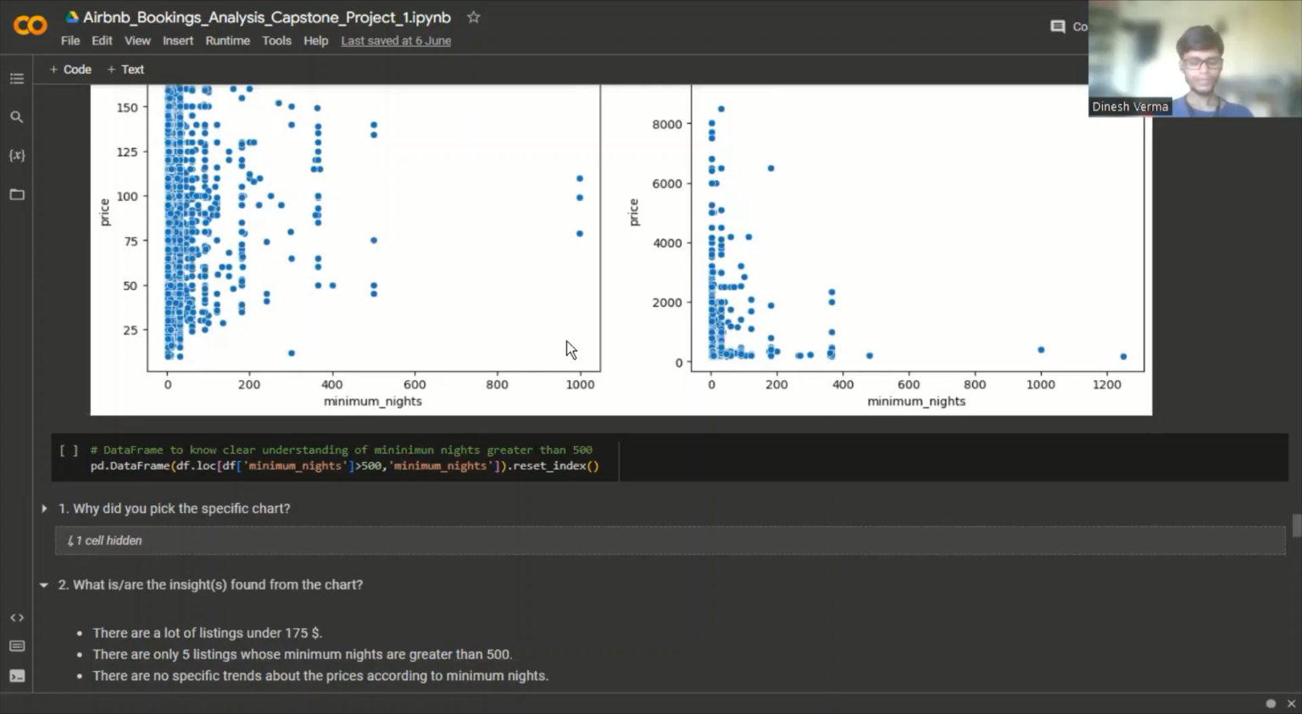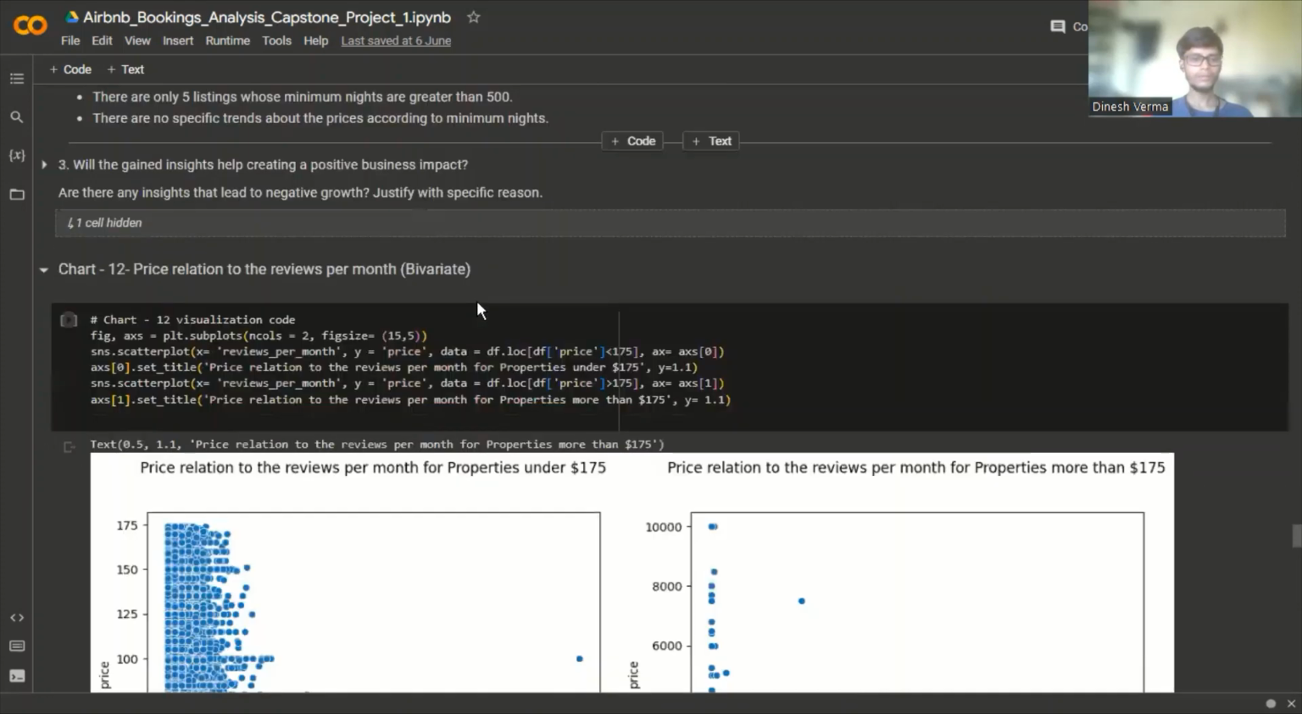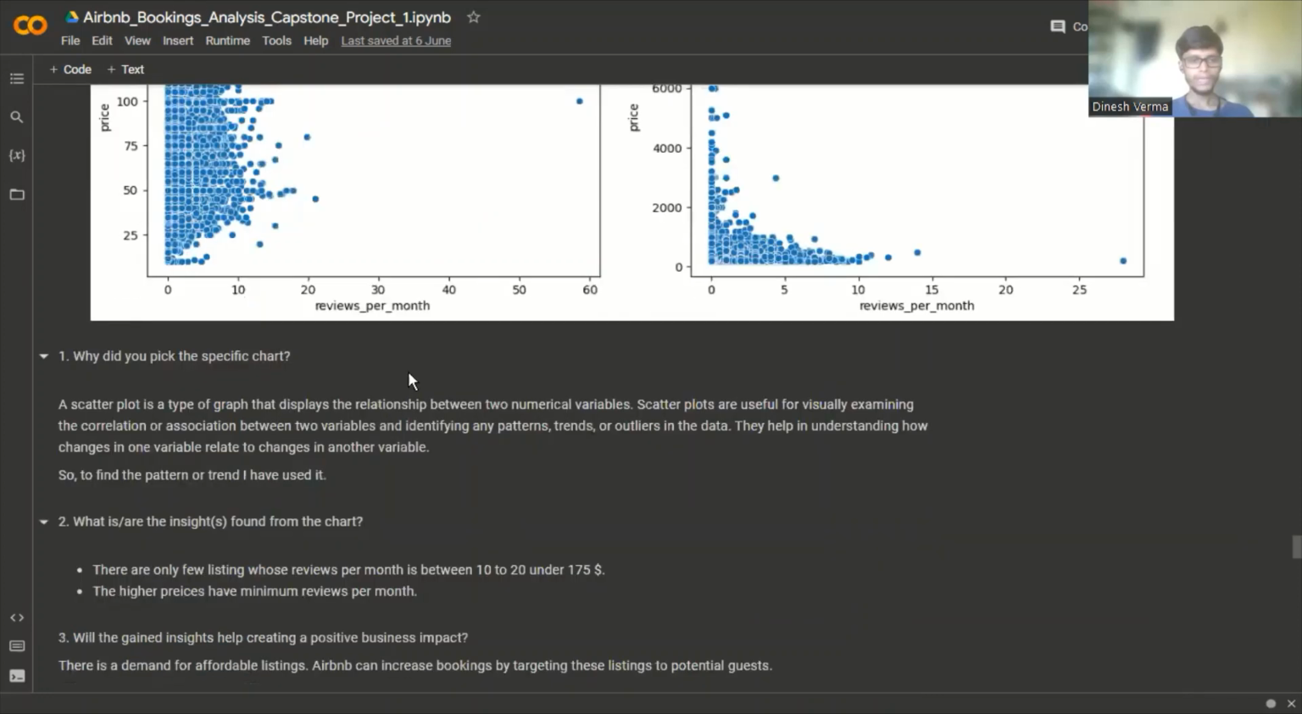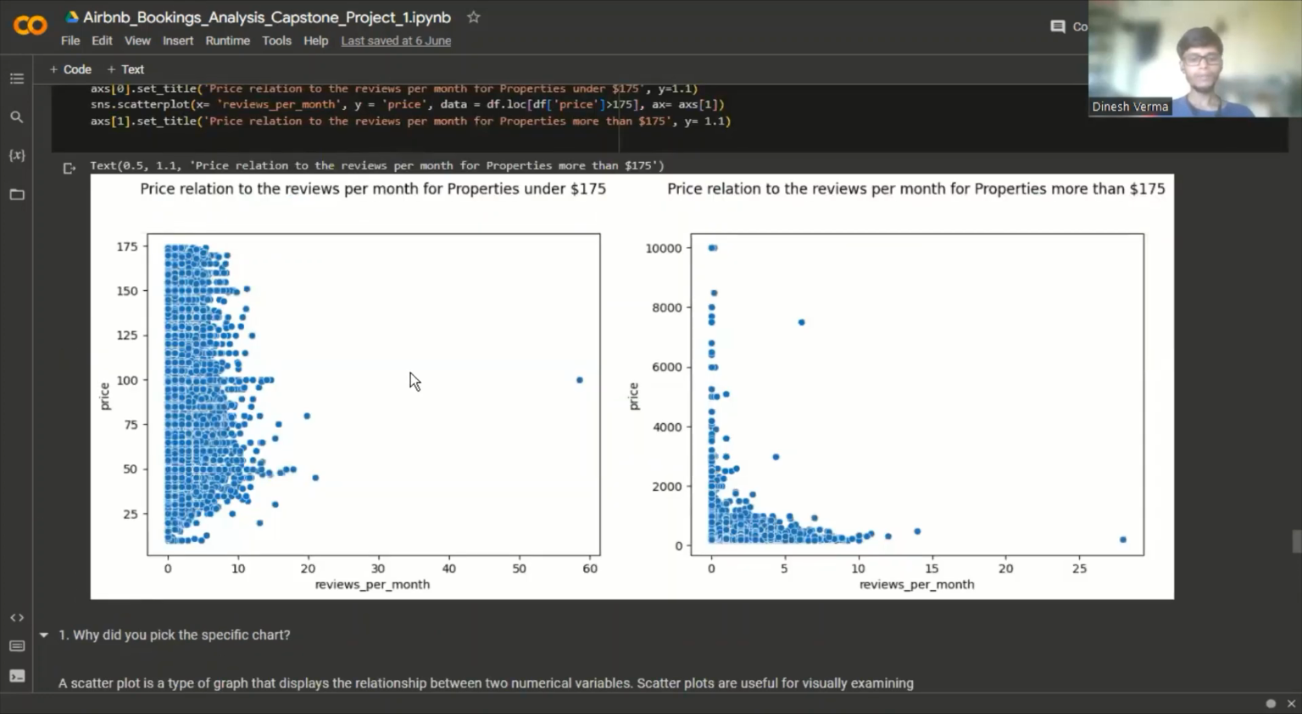There are no specific trends about the minimum nights and price relation to the reviews per month, that is the bivariate analysis. From the scatter plot, we can see that there are only a few listings with 10 to 20 reviews per month, under $175. The higher prices have minimum reviews per month.